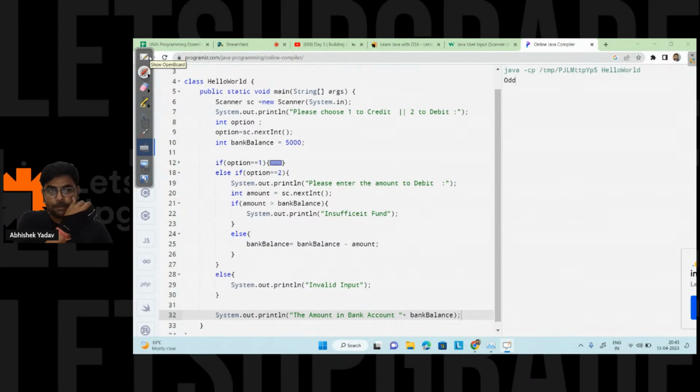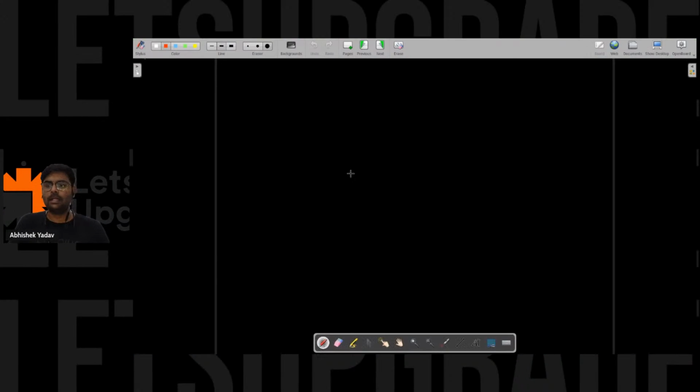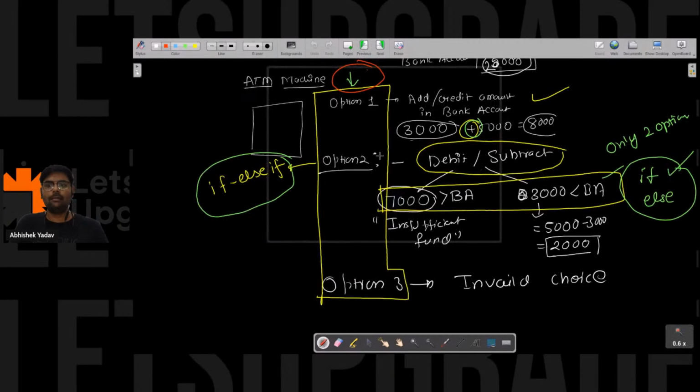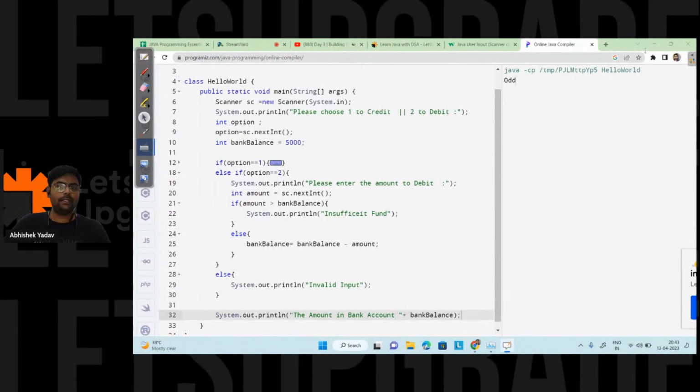Praveen is saying, yes sir, please explain code one more time, I am new student, please sir. Praveen, if you are watching this session, then it is simple, right? I have told you this part. You are able to understand this diagram, right? How to handle the first case, that is option one, option two, option three. For that part, we have used if else if, and to handle this part, we are using if else, right? And that I have implemented in the code also. You can see this one.